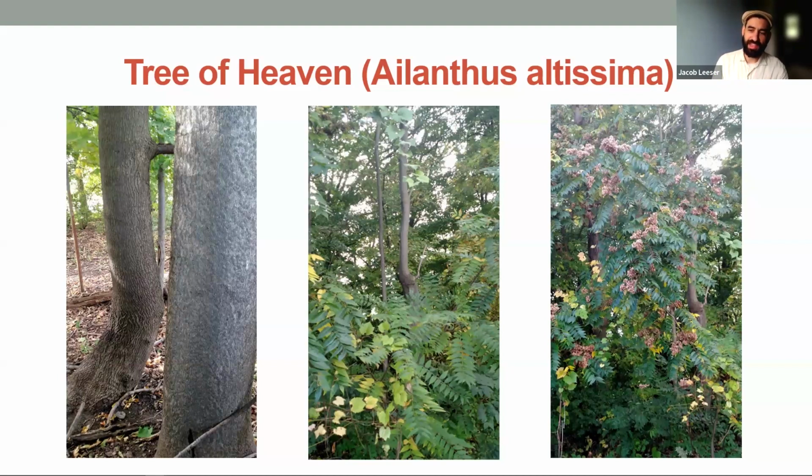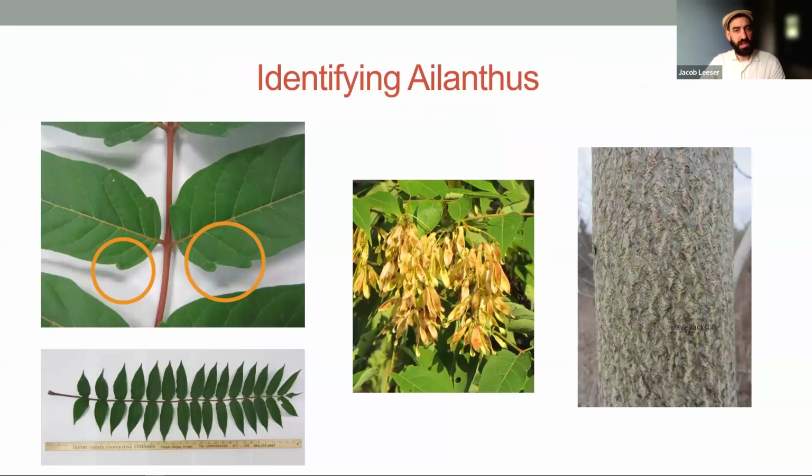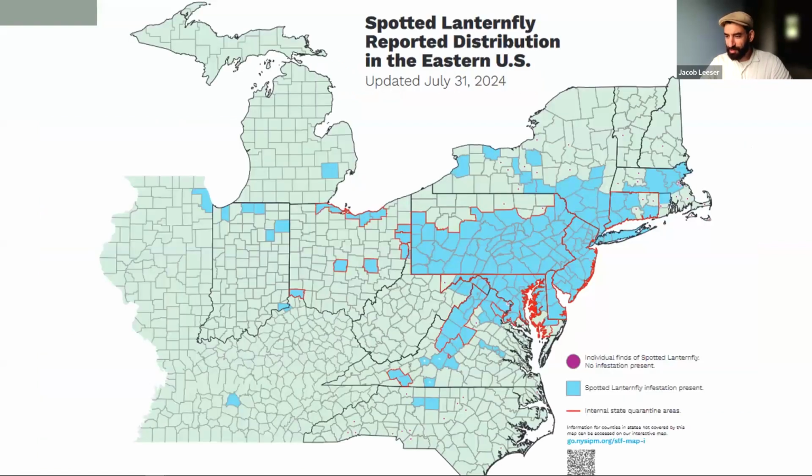They're usually a bit redder than that in person, and you can see them from a ways off. That's quite different from the seeds of black walnut or sumac. Other ways of identifying it, each leaflet has these thumbs, these extra nodules on the side. The compound leaf can be up to a meter long. And those are just close-up pictures of the samara, the winged seed case, and the skin. So that was a quick aside on the host plant, because we may want to know where to look when we're scouting for them.